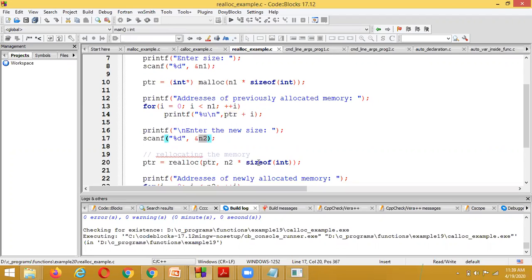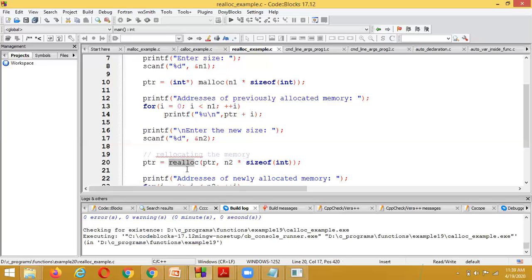New size is n2 into size of int. The previously assigned memory is n1 into size of int, and the newly assigned memory is n2 into size of int. By using realloc we are reallocating.